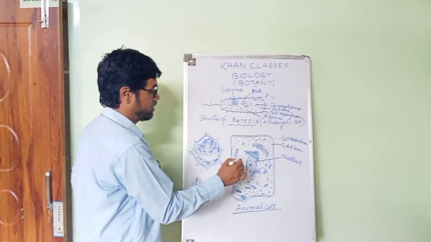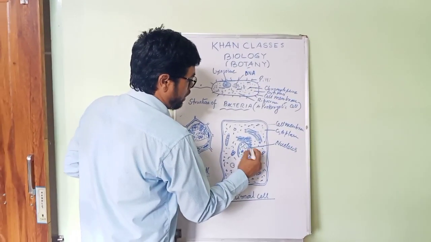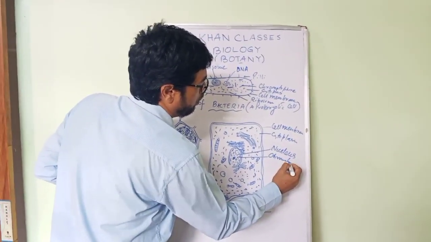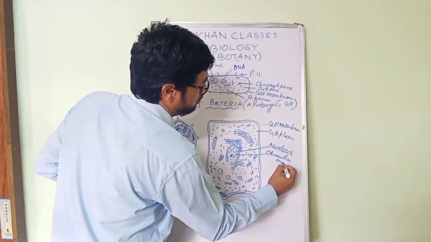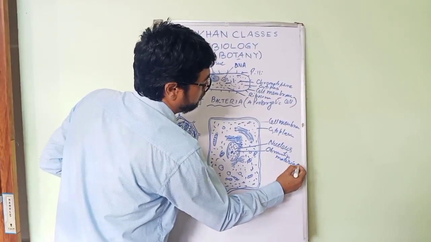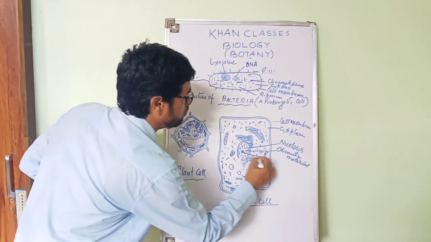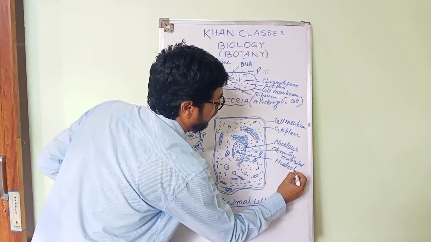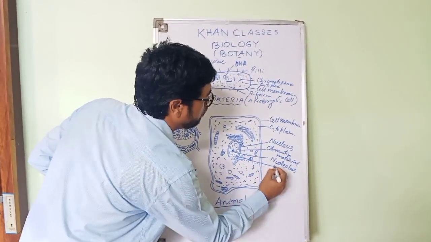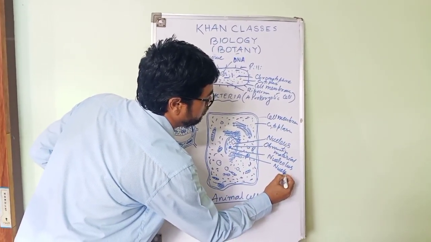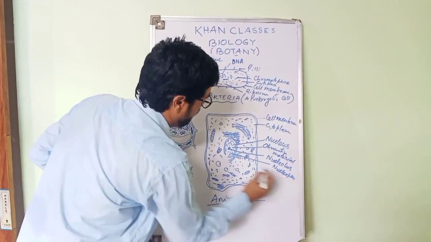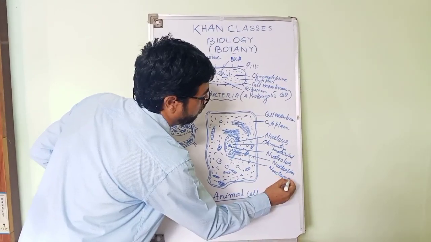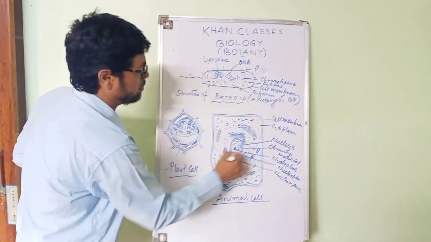These four components are there. This is called chromatin material, or you can call it the chromosome later. This is the nucleolus. This is called the nucleoplasm. And this is the nuclear pore. This is the structure of the nucleus.